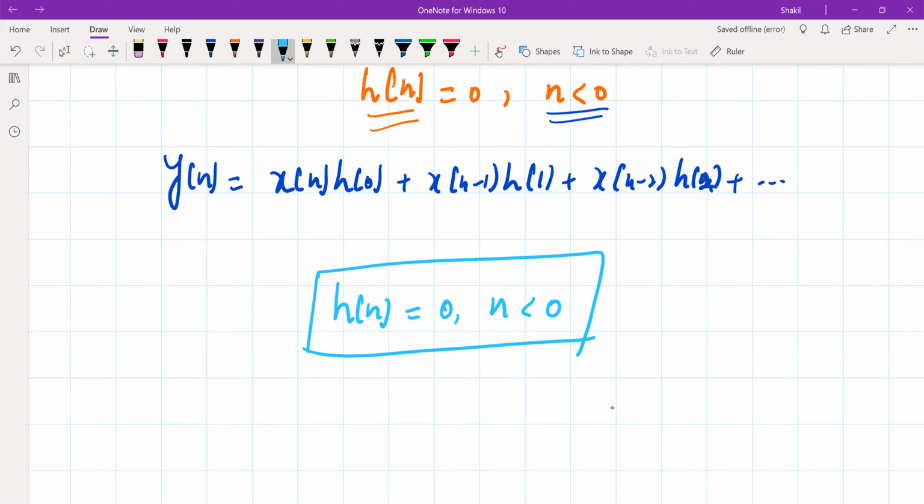In the next session, we'll do what do we mean by invertible systems. What do we mean by invertible systems? Let me end it here. Please follow the examples from your book. Let us end it here.